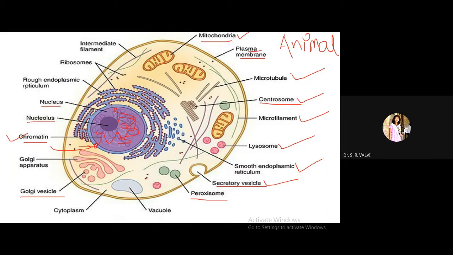Then again I have explained the rough endoplasmic reticulum, which is used for protein synthesis, as ribosomes are present over there, right? So therefore they are called rough endoplasmic reticulum. Then ribosomes, they help with protein synthesis. As I have explained, the 60S type of ribosome is present here, which has the larger and smaller subunit which holds the mRNA in between them, and which is further utilized for protein synthesis. So likewise, which cell is this? This is the animal cell.